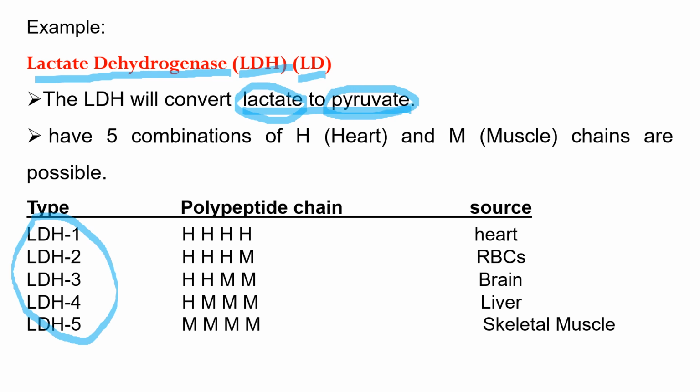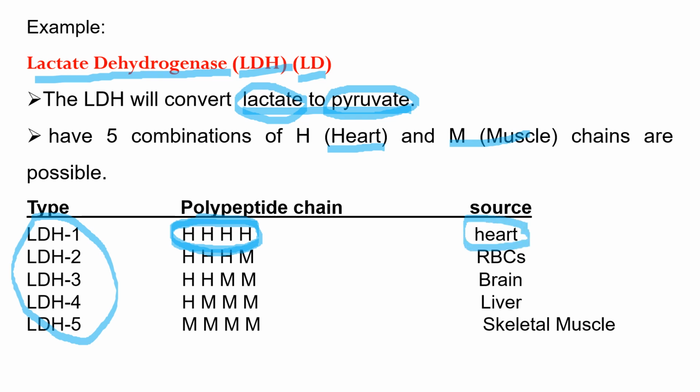Based on their source and their subunits, each of these 5 enzymes has 4 subunits. For example, lactate dehydrogenase 1 has 4H subunits. H stands for heart, and M stands for muscle. So the first lactate dehydrogenase has 4H subunits, and this enzyme originates from heart.